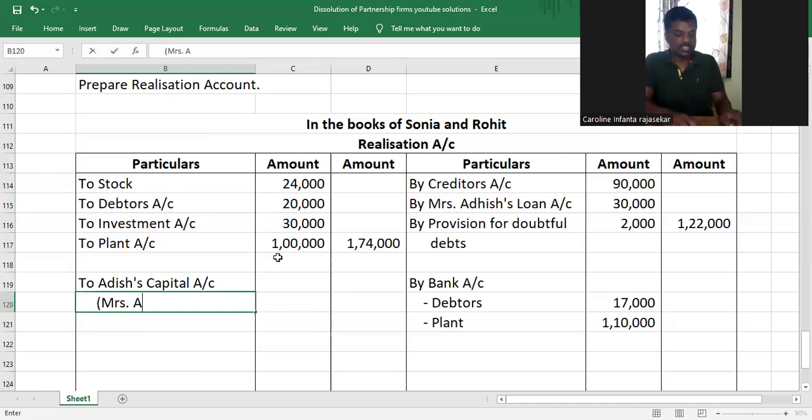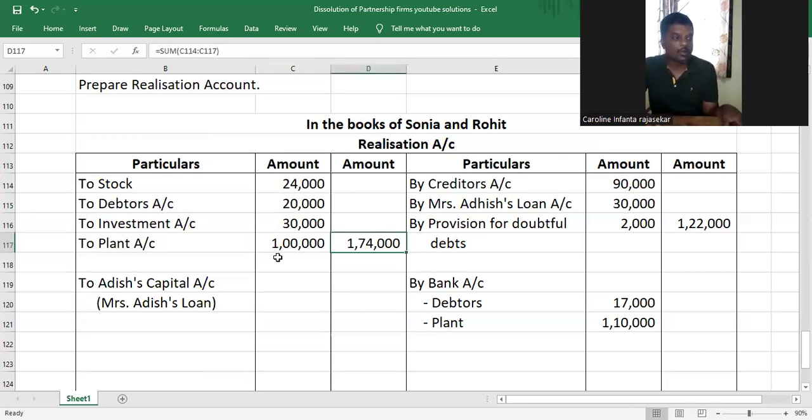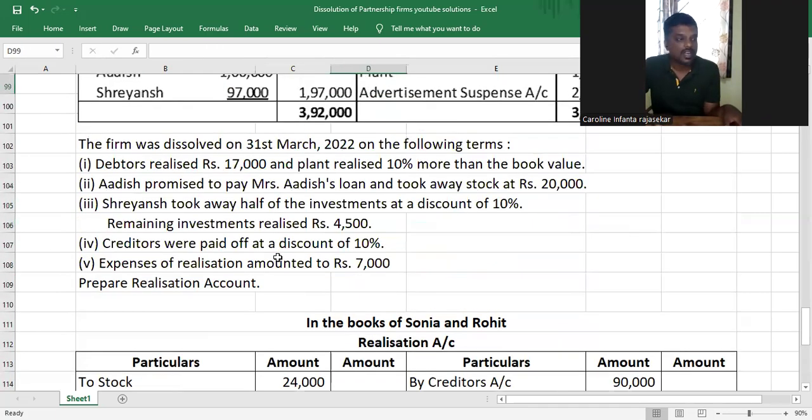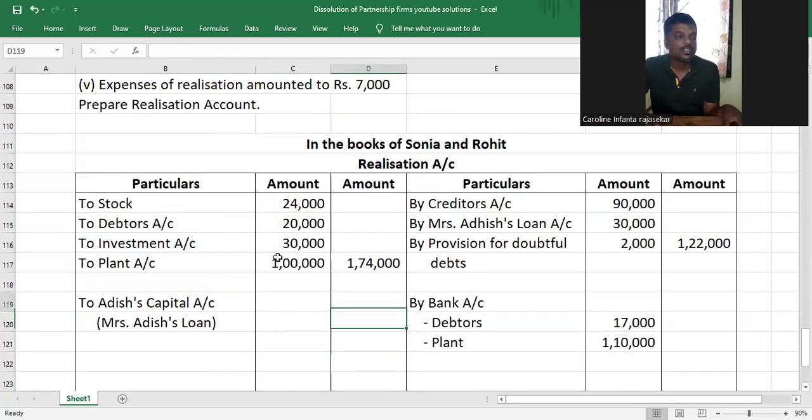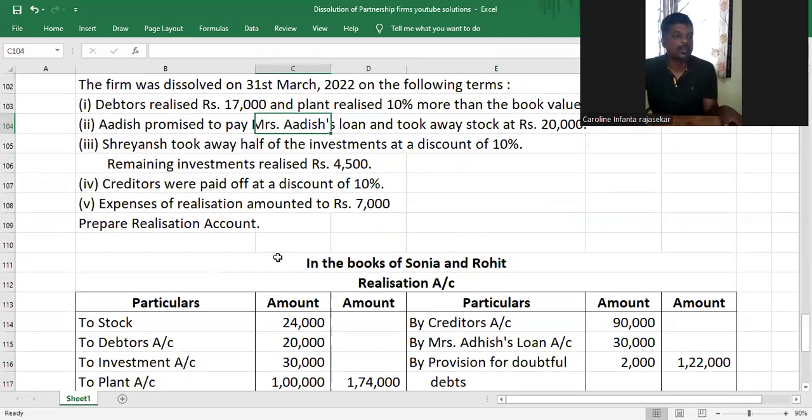So it will be Mrs. Adish's loan, and that will be how much, my dear children? Mrs. Adish gave a loan of 30,000. You can take the numbers from here also, but I'm taking it from the question just to be sure. Understood? Apart from just taking out the liability of Mrs. Adish's loan, Mr. Adish also took over stock for rupees 20,000 as given in the question.